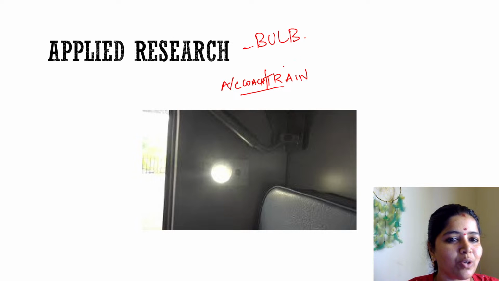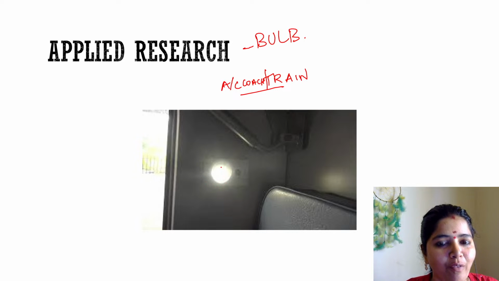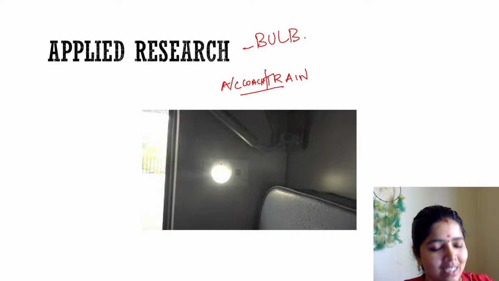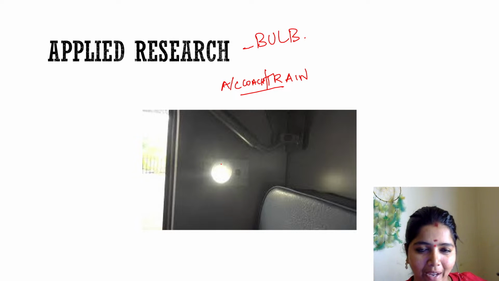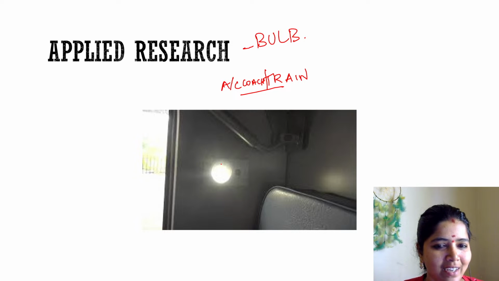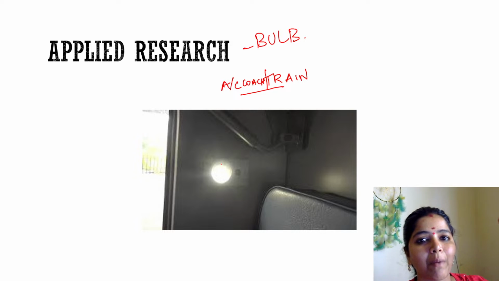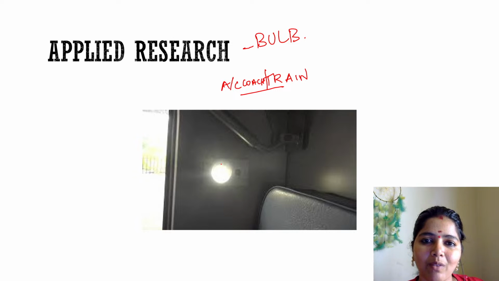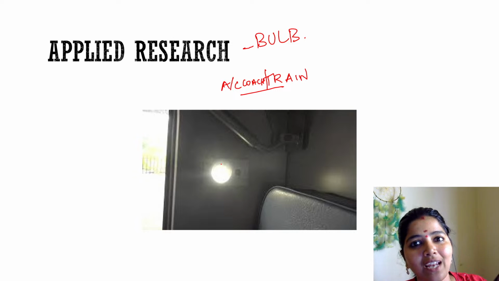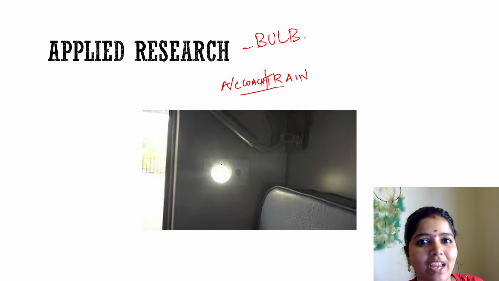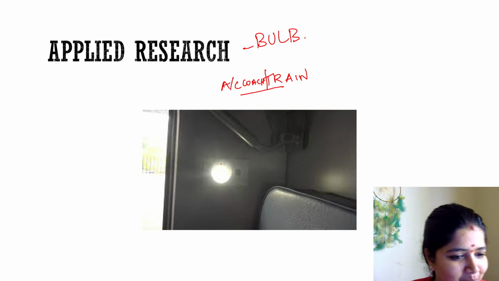I want to give you an example of a bulb, which has taken a place in a train, in the form of a bulb for a traveler who travels in second AC or third AC. He will have a private bulb. Clear? So see what they have done. The bulb was invented by Thomas Alva Edison. Now it has been applied in the berth of a train for an AC traveler.